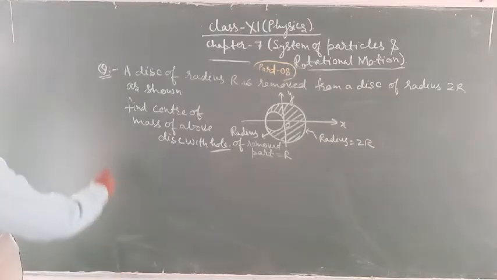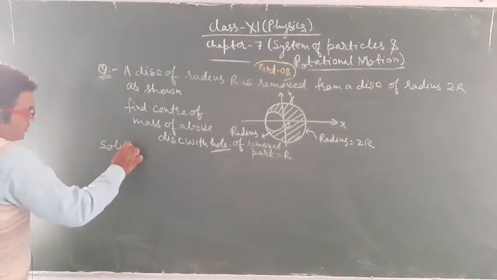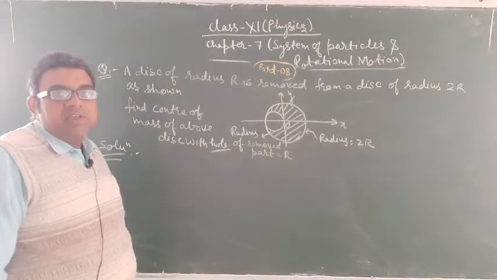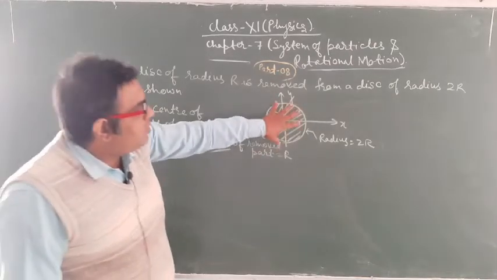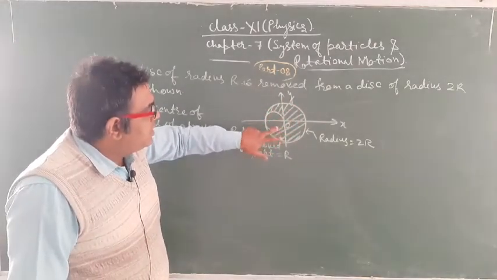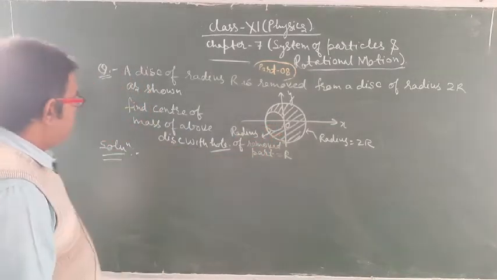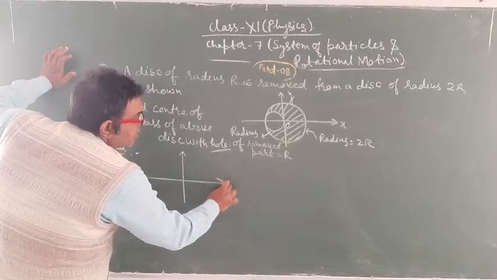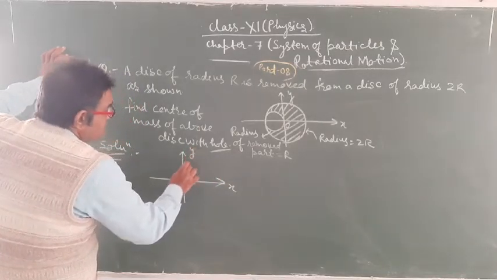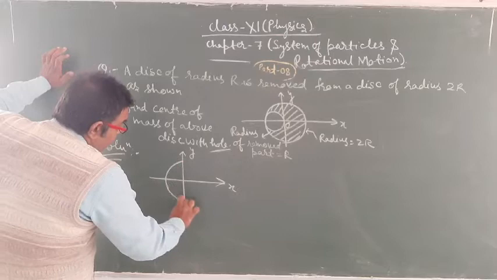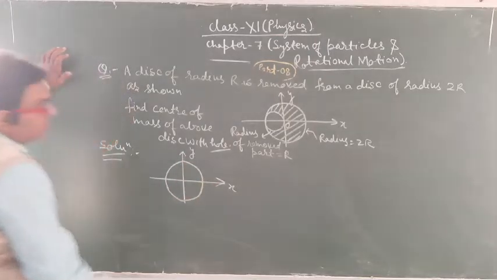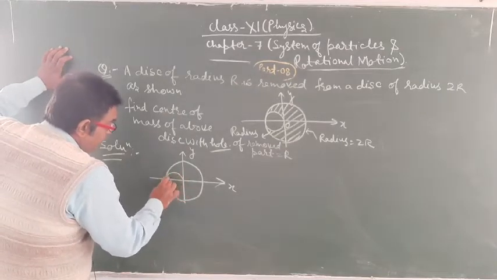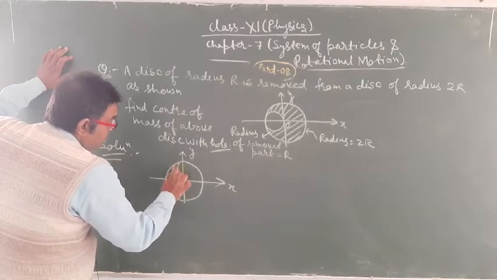So for the solution of this, what do we have to consider? We have to consider the whole composite disk. First of all, we consider the whole disk. This is the x-axis and this is the y-axis, and we have to consider the whole disk along with the removed disk also.